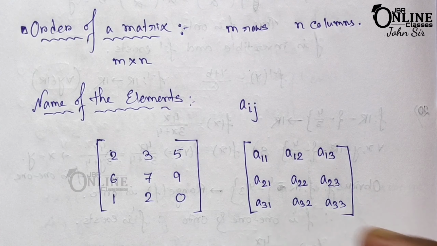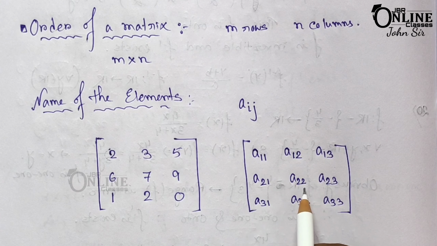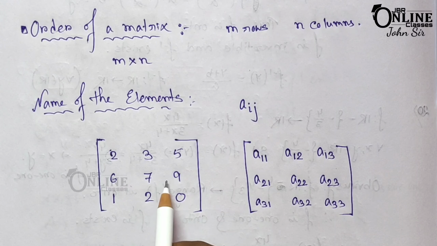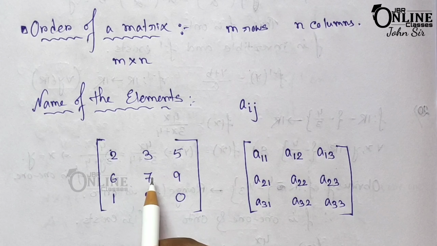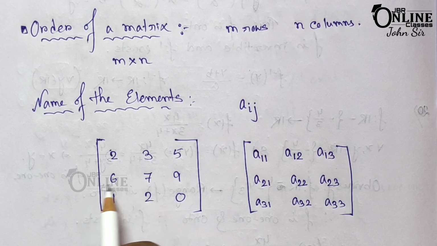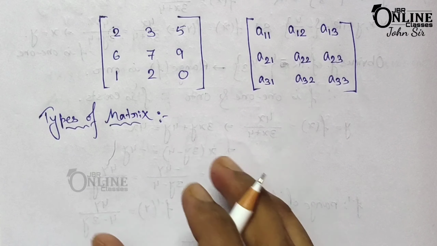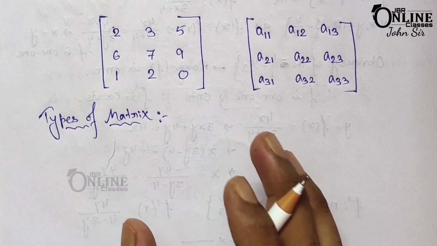Suppose you have to find out the element A22. So here the element A22 will be 7. That means in the second row but in the second column. Okay, second row and in the second column. So that is 7. Now the next thing is types of matrix.